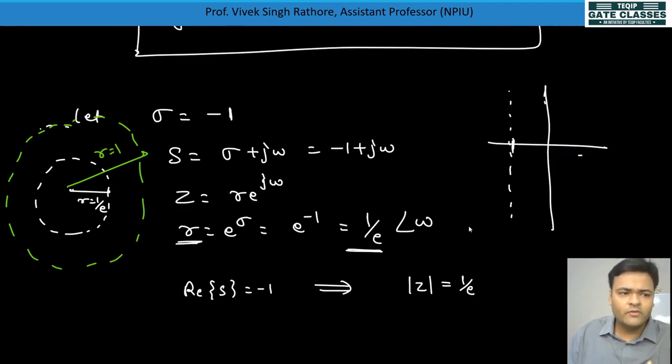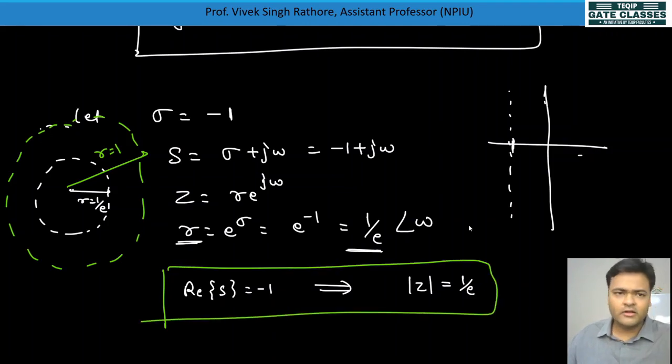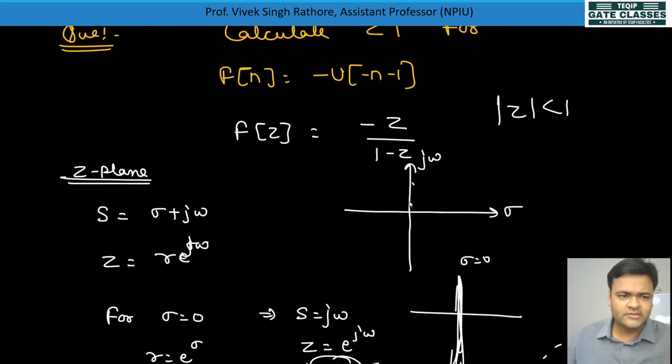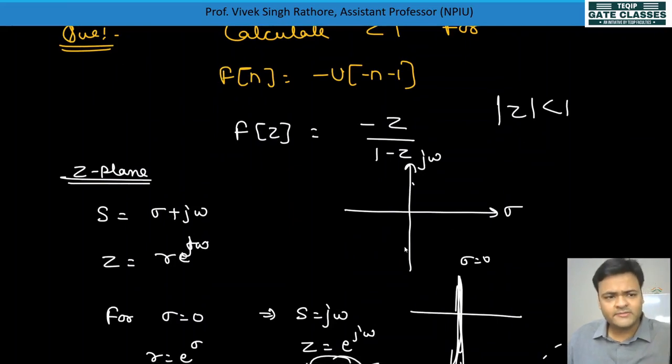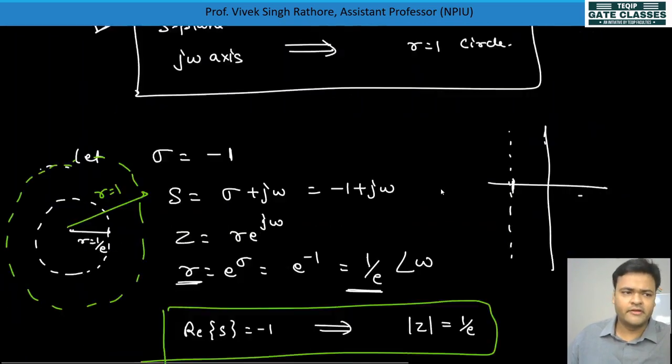So now you can understand the conclusion I wanted to tell you: if your ROC is in the j omega axis, left hand side or right hand side, whatever it may be, then the j omega axis in the s plane is the same as the r is equal to 1 circle in the z plane, right.